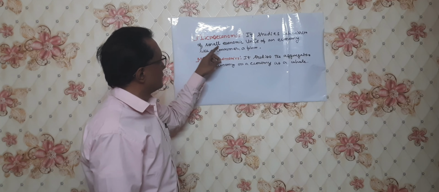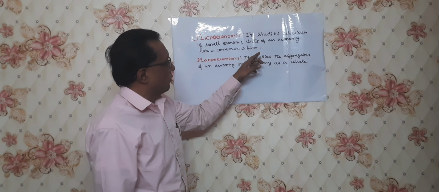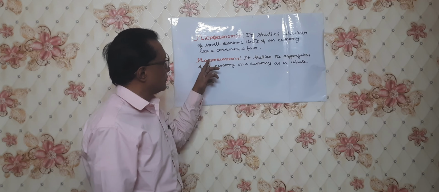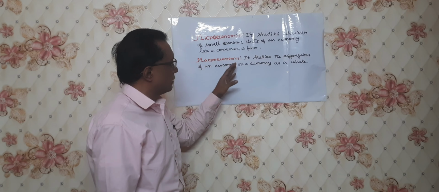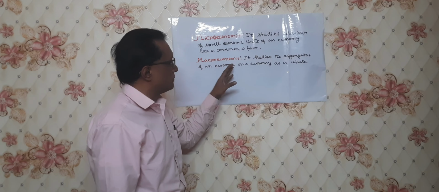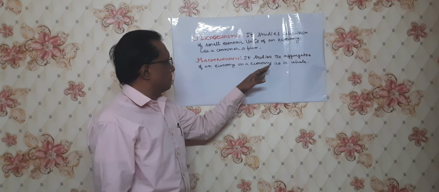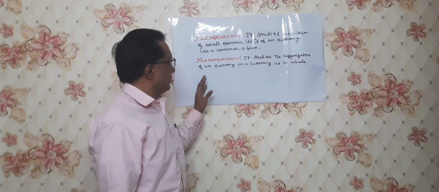For example, in microeconomics, we study one family's income and expenses in India. If we study the income and expenditure of the country as a whole, like the union budget, it is known as macroeconomics.